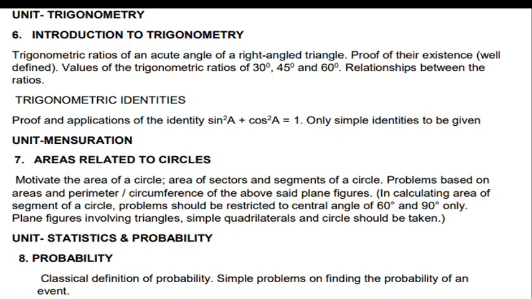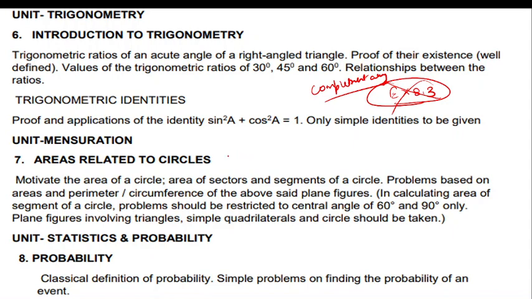Now in trigonometry, trigonometric ratios of an acute angle of a right angle triangle, proof of their existence, values of trigonometric ratios of 30 degree, 45 degree, 60 degree, and their relationships are there in the syllabus, but exercise 8.3, which is trigonometric ratios of complementary angles, is not in the syllabus, so kindly cut it.